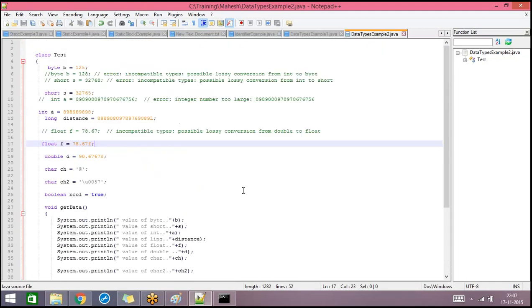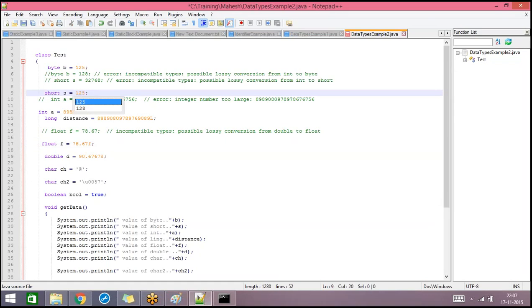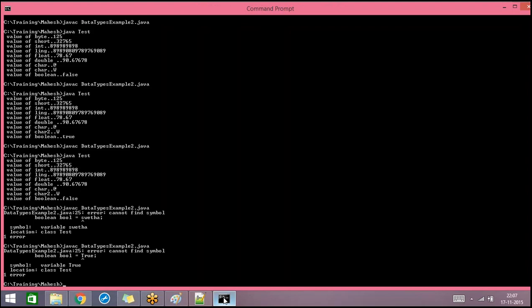Do you have any questions? Ma'am, can we declare the byte value range in short or anything? You want to save 125 in short? Yes, that is valid.